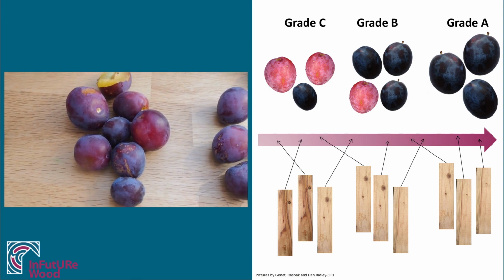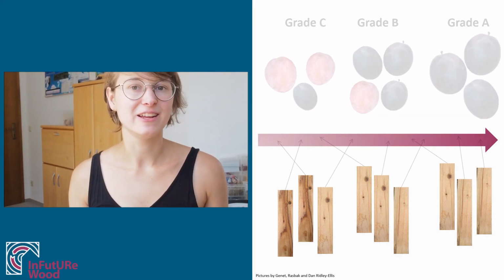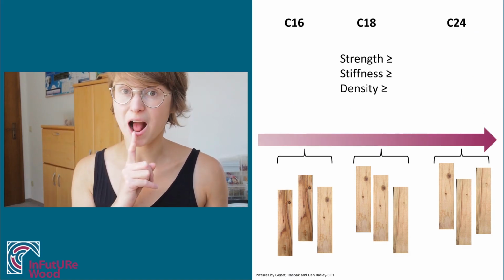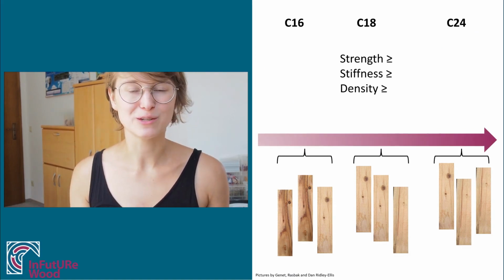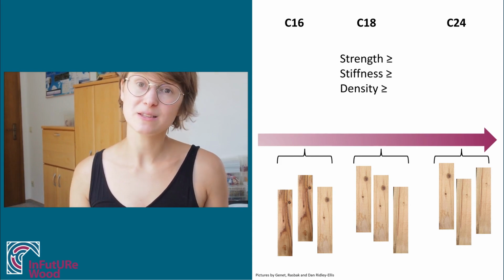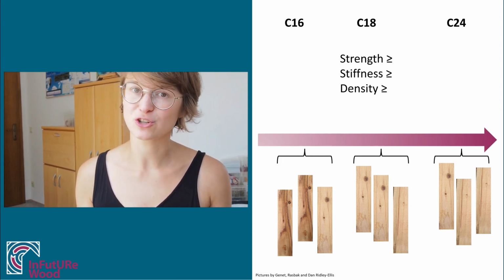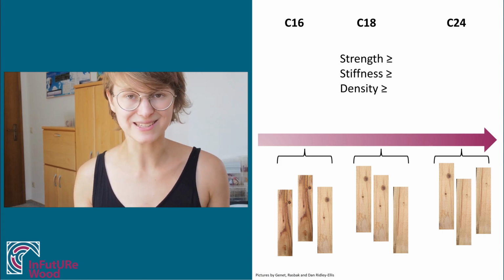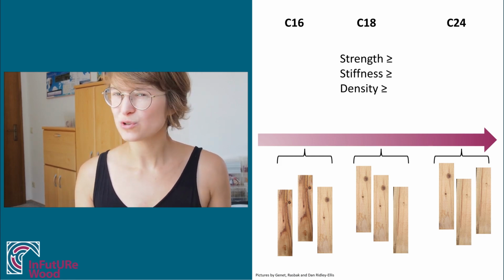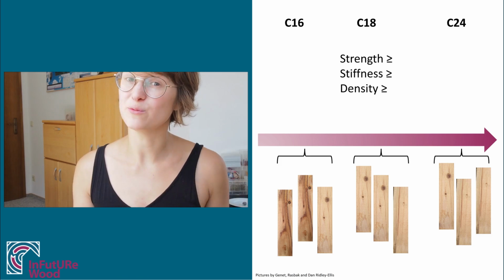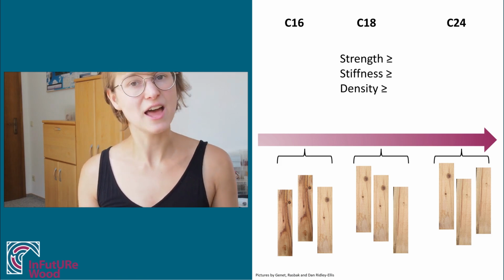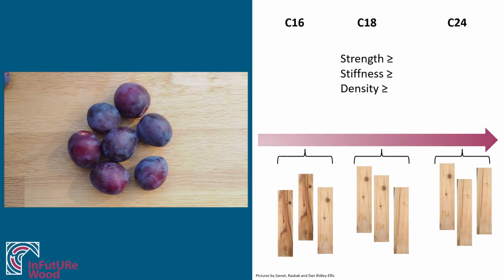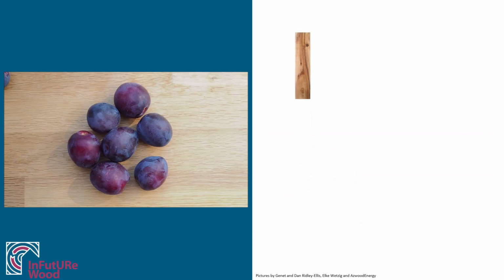In timber grading, we luckily do not rely on the connection of your brain and your tongue, but we do measure some actual numbers. And that means in return, we also predict some actual numbers for the characteristic properties, strength, stiffness and density. But we do not predict numbers for pieces, but we predict the averages and fifth percentiles of the whole population. You and your siblings ate all the grade A plums.